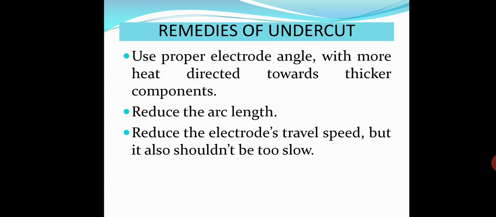Reduce the arc length. Reduce the electrode travel speed, but it should not be too slow. So optimize the travel speed so that it will not reduce the thickness at the toe of the joint, but it will provide sufficient time for gas escaping.